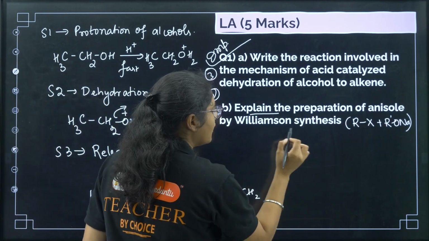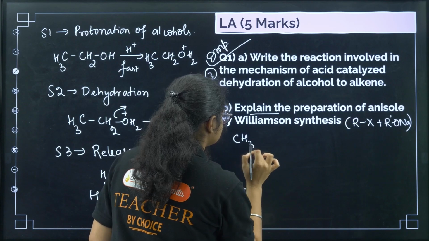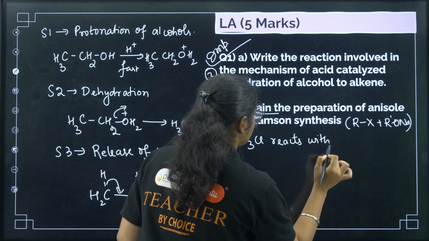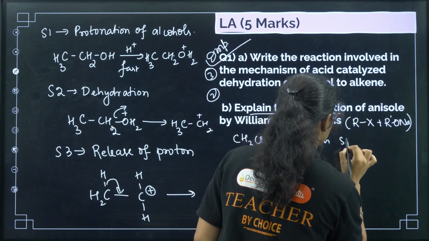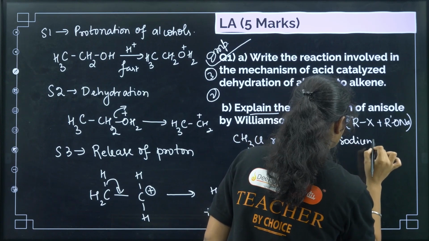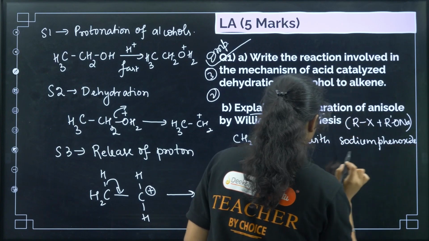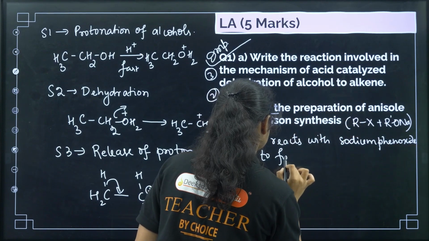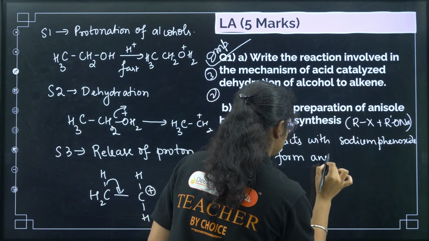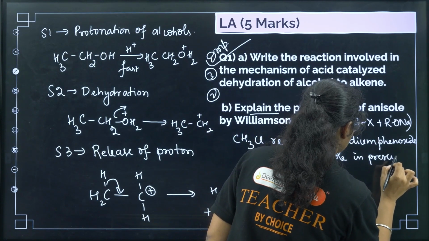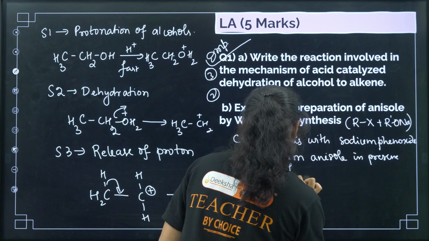So I can write: methyl chloride reacts with sodium phenoxide to form anisole in the presence of dry ether.